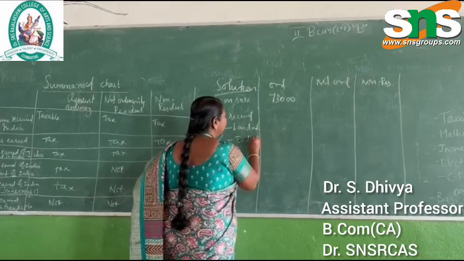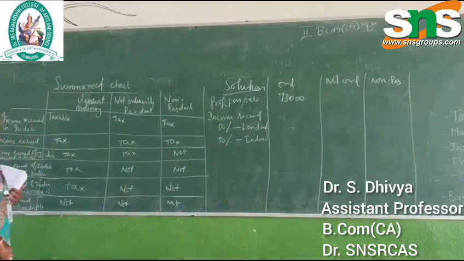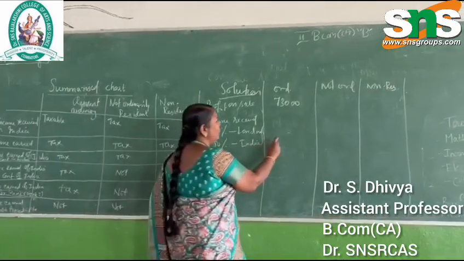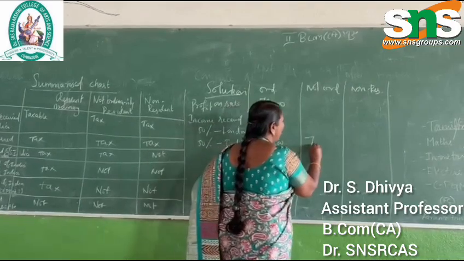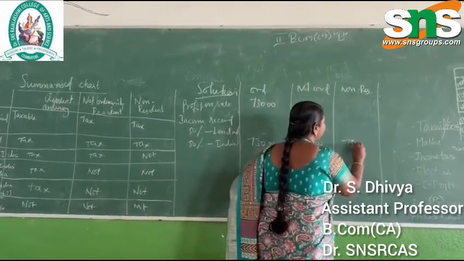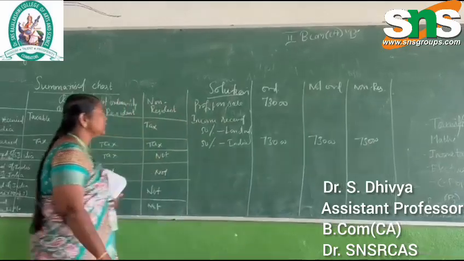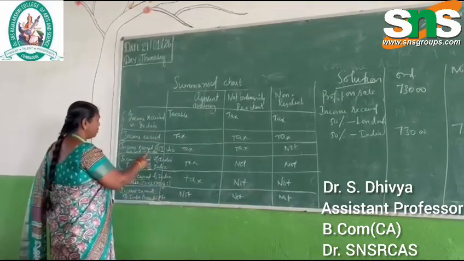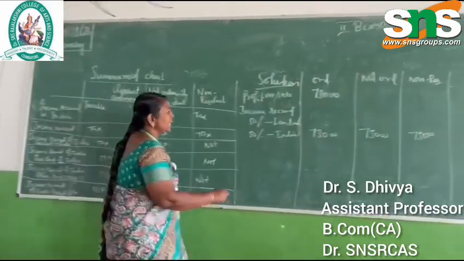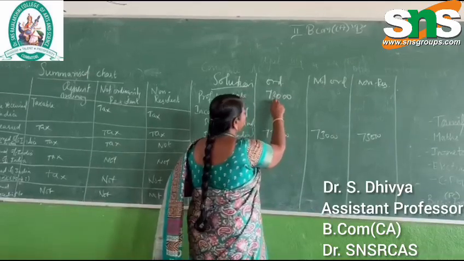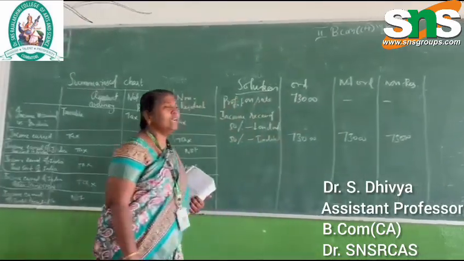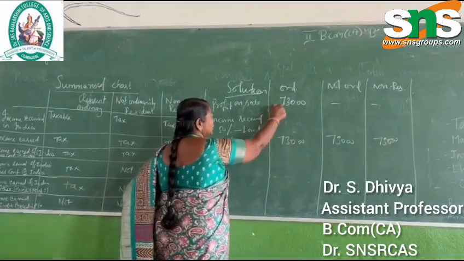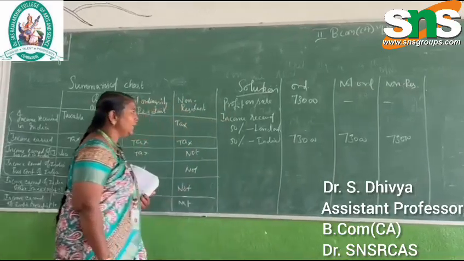So how do we have to treat this? The income received in India is taxable for all the three. So 50% of the income is taxable for all the three. And the second point says that income we have received in India but from a business controlled outside is taxable only for ordinary, not for not ordinary and non-resident. Because 50% we have received in London, only that is eligible for the ordinary person.